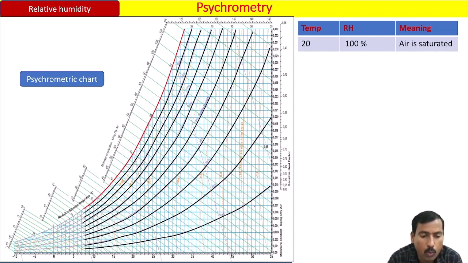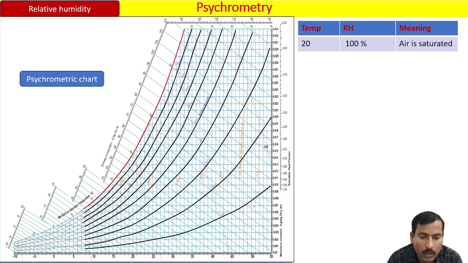Agree? From the first lecture I am telling you, every temperature has got its own capacity to hold the maximum amount of water vapor. Like that, 20 degrees has its own capacity to hold the water vapor.